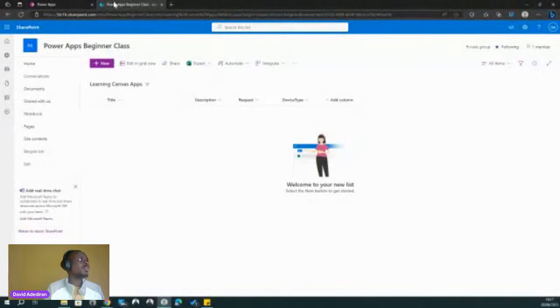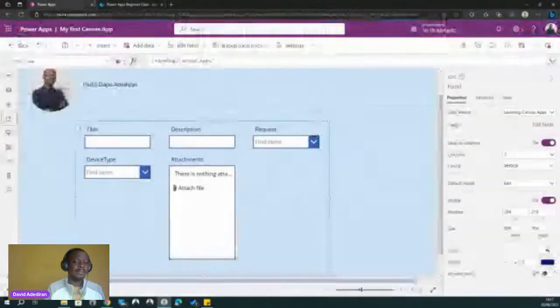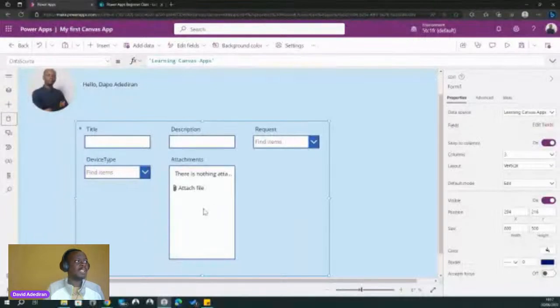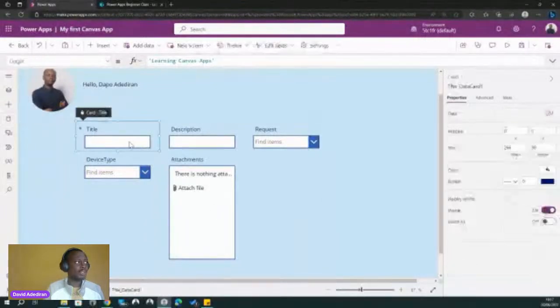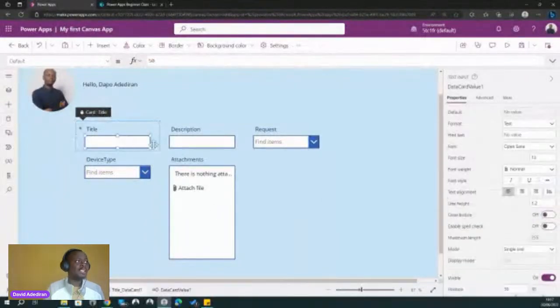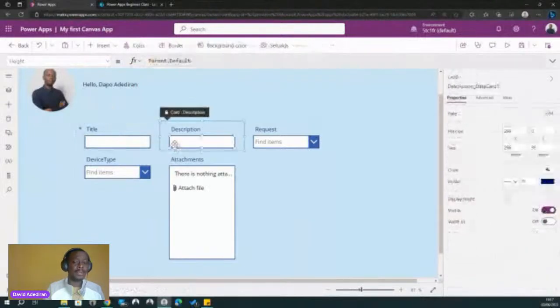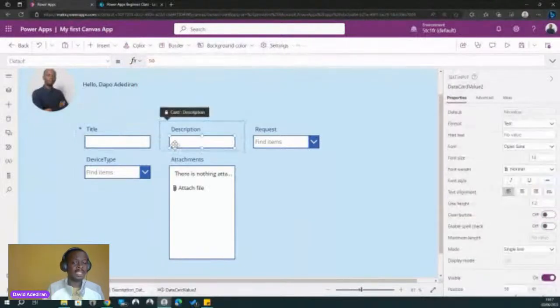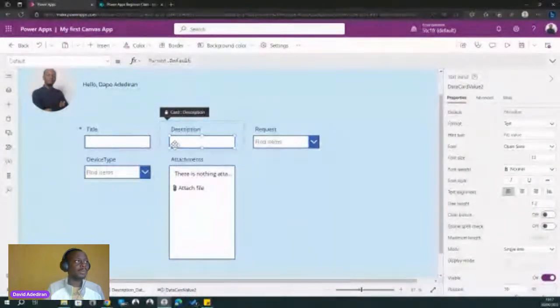All right. So if you come back to the app, you can see that Power Apps helps us to create some controls that best work with those particular column types. So what do I mean? Look at the title, you see that it's a text box, just a simple text box. The description is also a simple text box, but we can make it a much bigger text box because it is a multi-line. But currently, by default, it does come in as a simple text box.